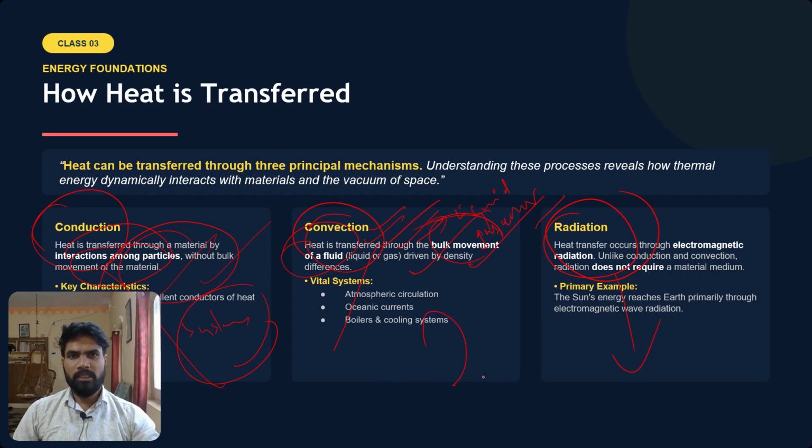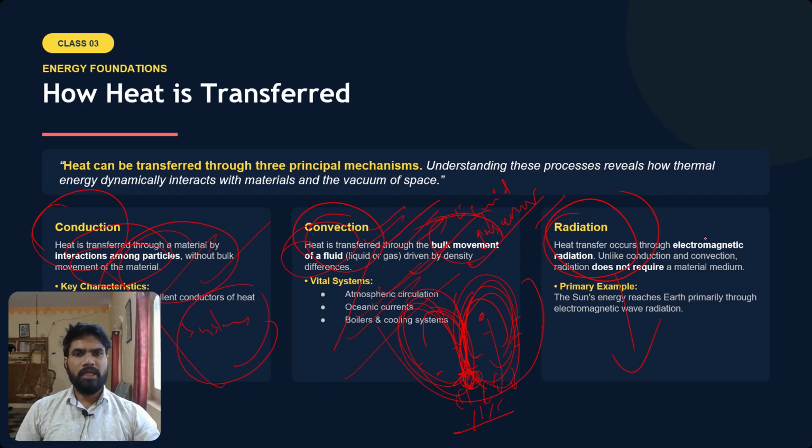When you boil water in a pot and you have put a flame like this, for example, this is the water. So how does water get boiled? The water here gets heated, and because it becomes less dense, it will move up, and the water that is already there, because of its high density, will come down and then start receiving the heat. So this system is called convection. It happens in liquids and gases. Generally you will see it in atmospheric circulation, ocean currents, boilers and cooking systems. A few examples.